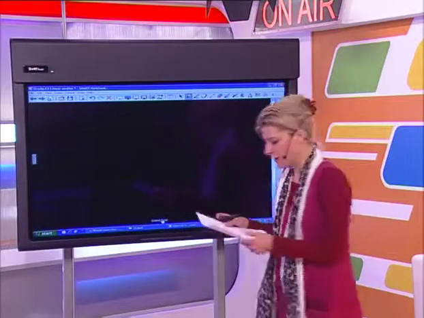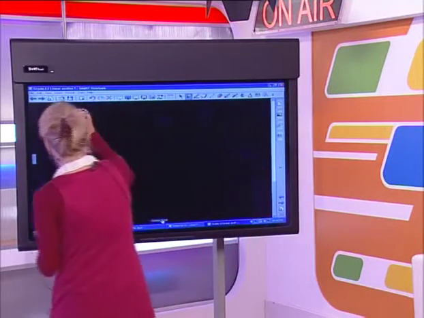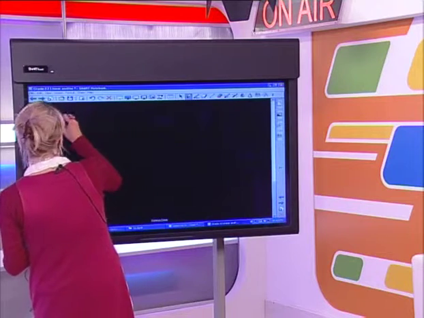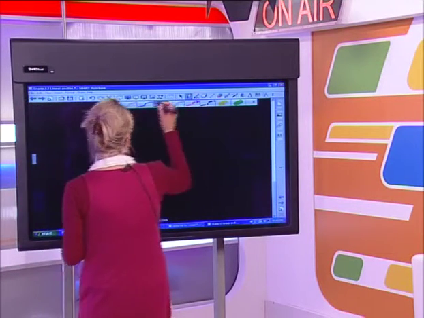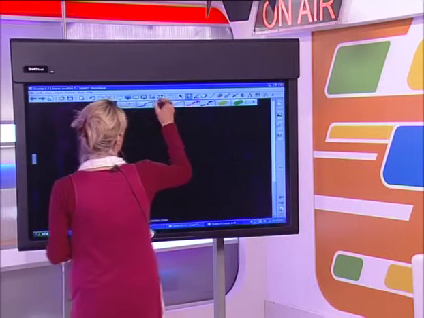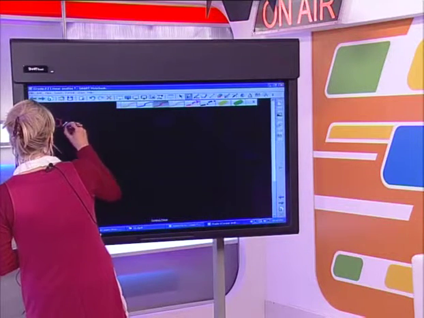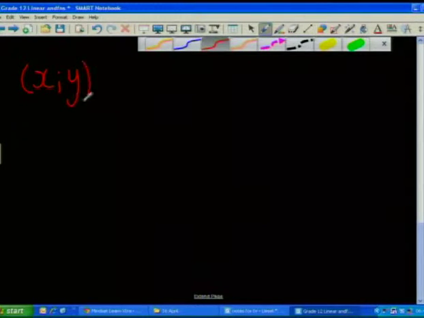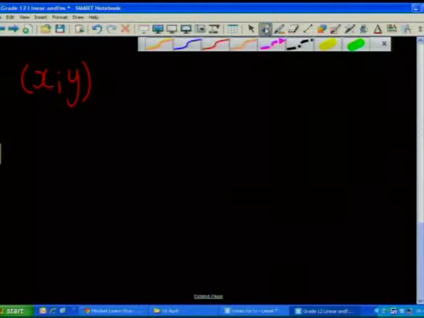Just to clarify, I'm going to write down the formula again. So the new x and the new y coordinate is calculated as follows. This would be the first formula on your information sheet.